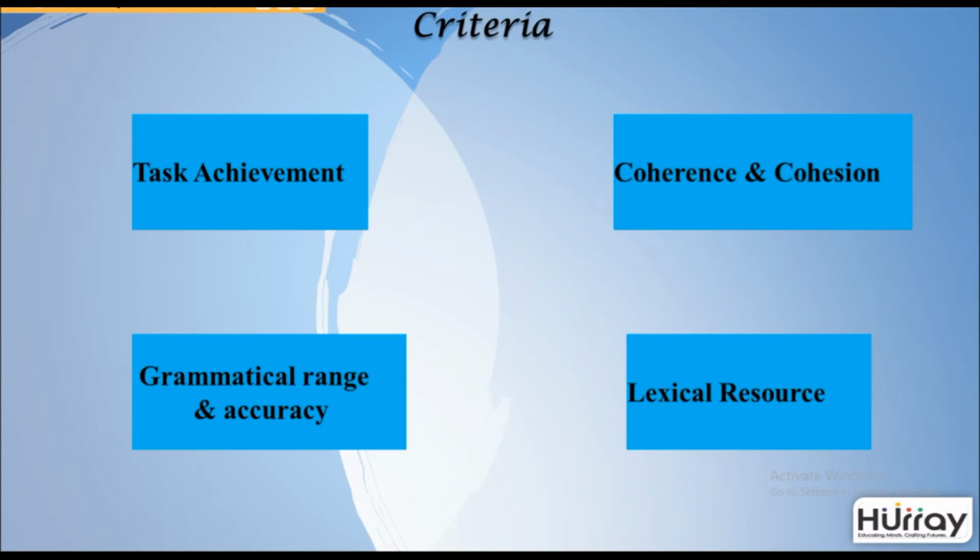The criteria for this is as follows. Task achievement. Here you have to fulfill all the requirements of the task. The next is coherence and cohesion. You must write in well-structured sentences. You must write your sentences in a well-structured manner. You must ensure you cover all the points. While doing so, you must maintain correct grammatical structure in terms of sentences. That includes use of articles, prepositions, verb forms, adjectives, etc. Finally, lexical resource. This basically means using a wide range of vocabulary.